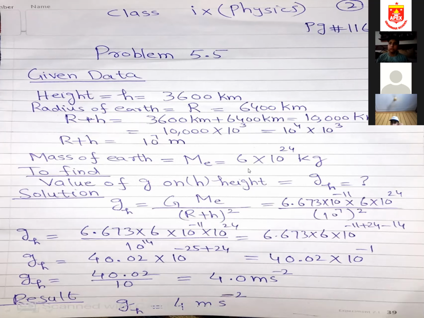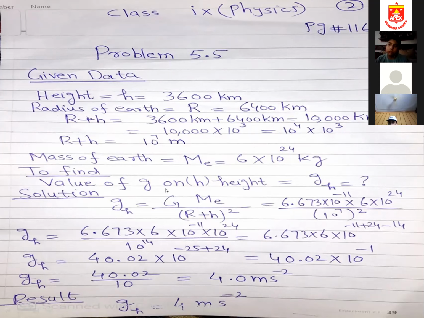So you should memorize it by heart. Mass of earth is 6 into 10 power 24 kilogram. This is not given to me in the numerical, but you should memorize this by heart, because we need to find out the value of g at height h. Since we want to find the value of g at height h, that's why I'm replacing small h, gh, question mark. Solution: the formula gh is equal to G Me upon (R plus h) whole square.